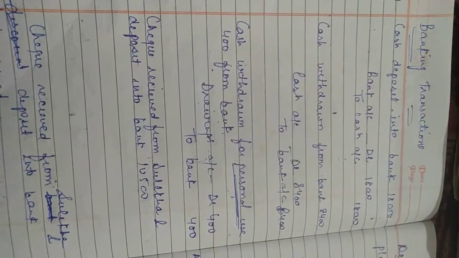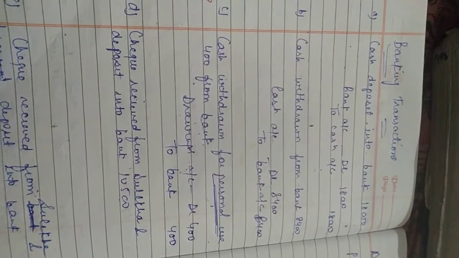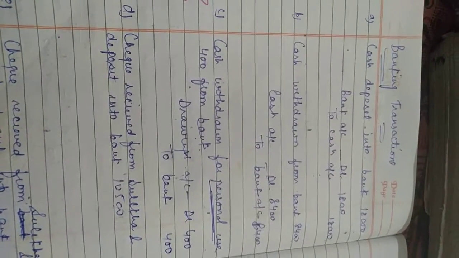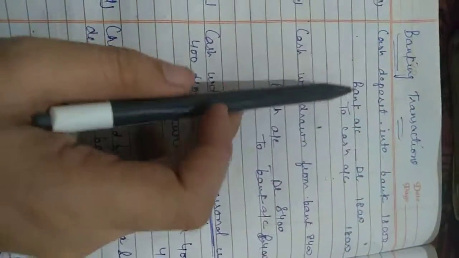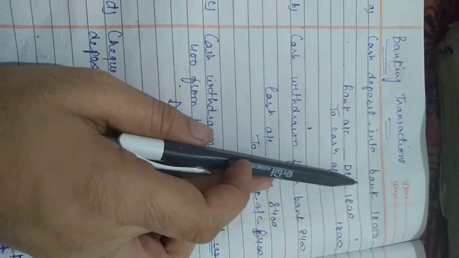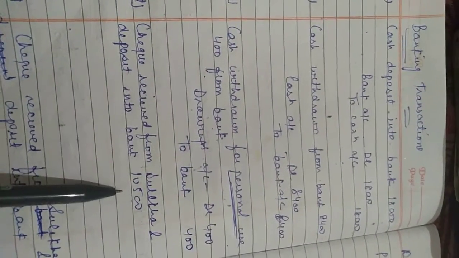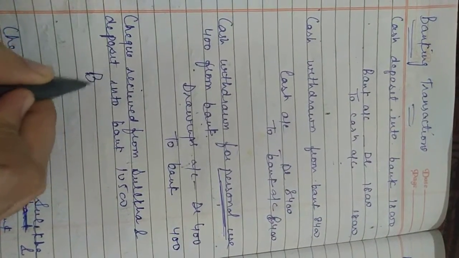Next is check received from Sulekha and deposited into bank. You received some money from someone and then deposited that money into bank. Now see, here we deposited cash into bank. Same here, we also received from someone but deposited into bank. So the entry should be bank account debit.